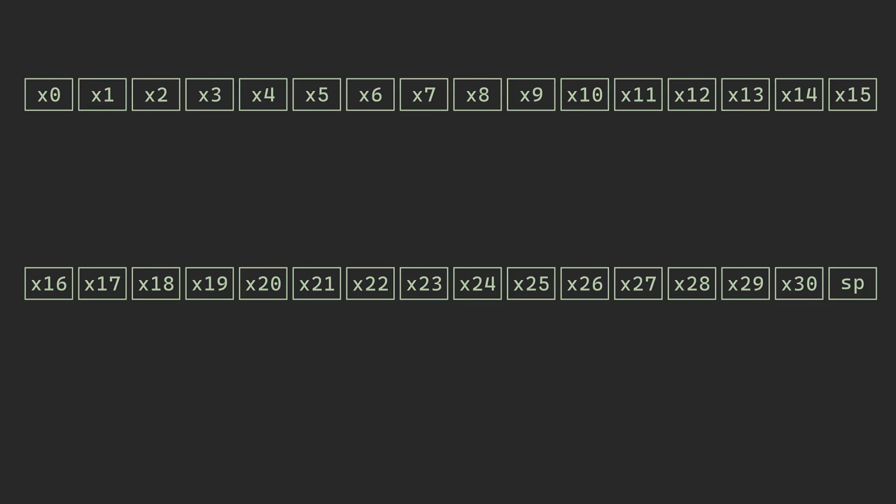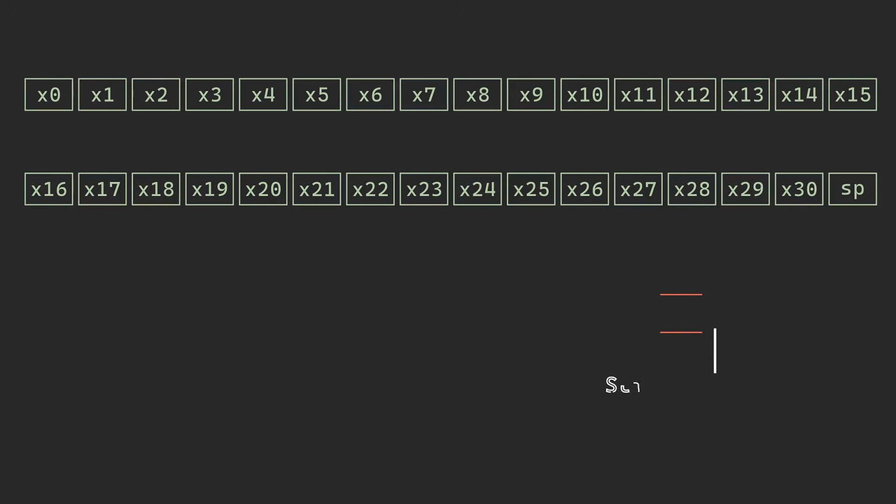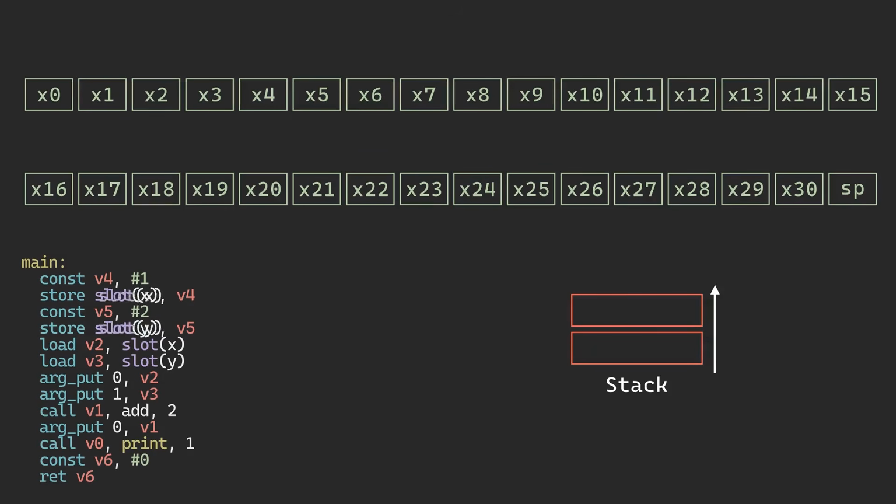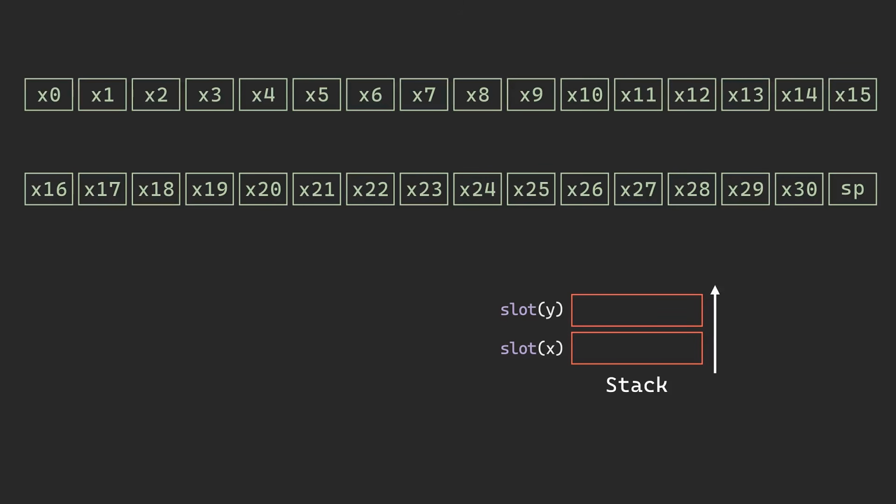But first, in case you don't know, local variables during a function's execution are often stored in a region of memory called the stack. The stack is used to hold data whose lifetime is limited to the function call. So, in my IR, a variable like slot x is assigned a spot here in memory. Now, there's a register called SP, or the stack pointer, which just points to the current top of the stack.